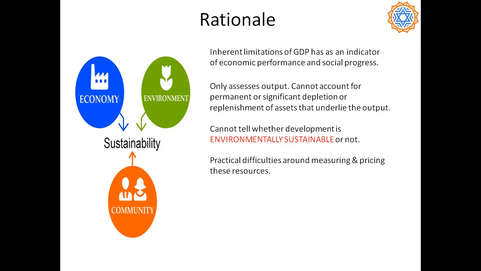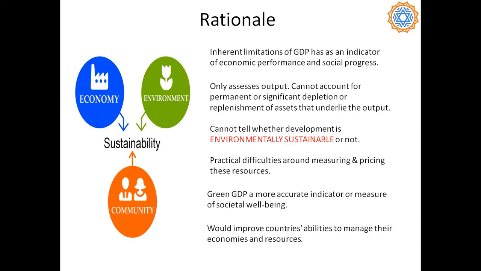There are also practical difficulties around measuring and pricing these environmental resources. Green GDP, on the other hand, is a more accurate indicator, or a complete measure of societal well-being. It would also improve countries' abilities to manage their economies and resources.